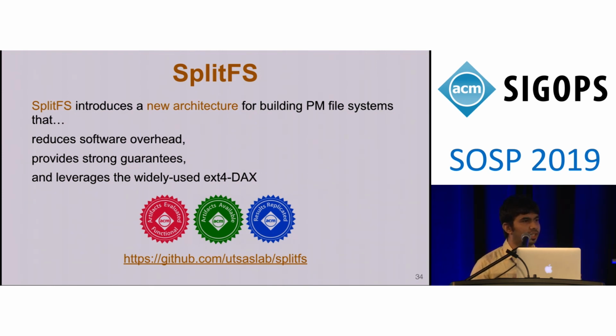You perform relink in sizes of 4 kilobyte blocks, and that does lead to fragmentation on physical space. But what we do is that when an application starts up, we create big staging files and memory map these staging files. And so we reuse the memory mapped regions even in the presence of fragmentation. But the memory mapping there is directly against persistent memory.